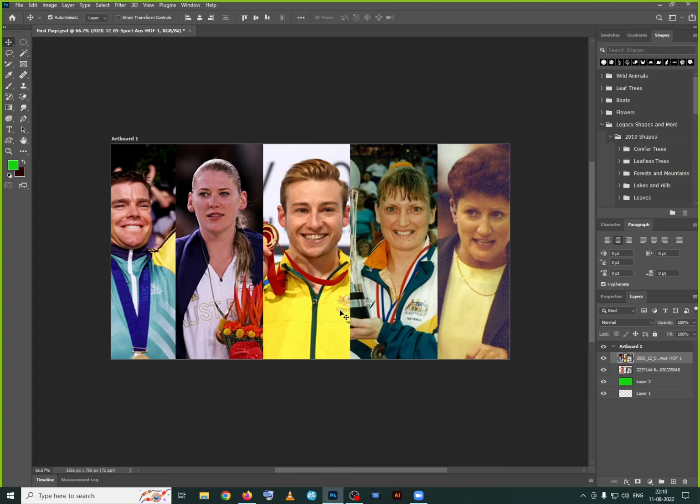Later on I'll explain what is the advantage of this one. When we come to the layer panel, then I'll explain what a smart object is and how to create this one. Till now it is clear?